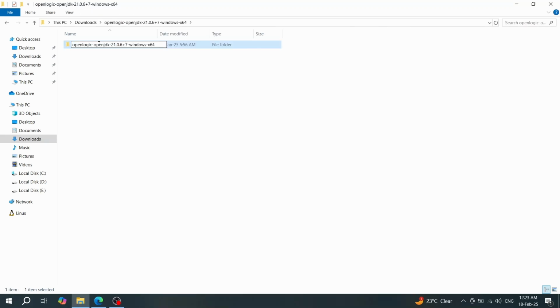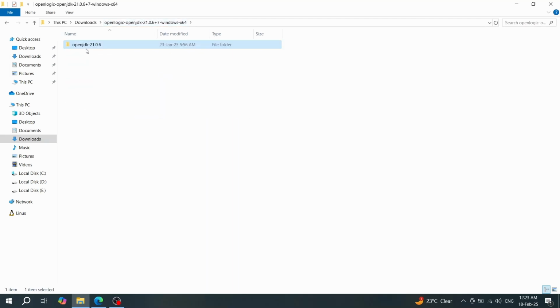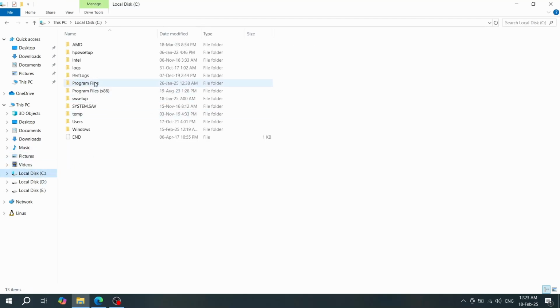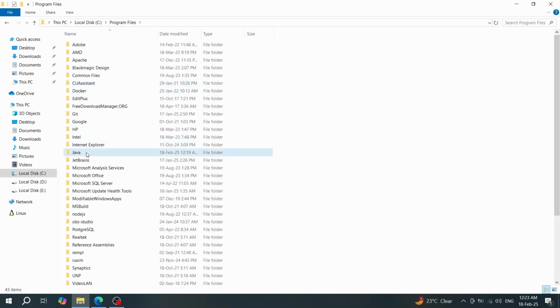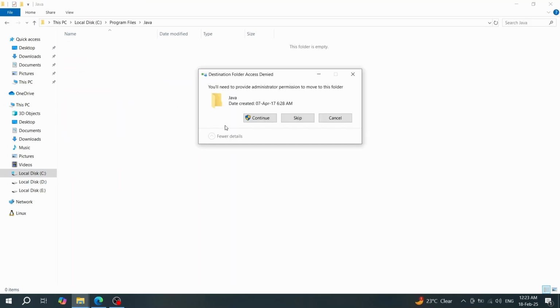rename this to OpenJDK 21. Go inside, all the files are here. Just copy the OpenJDK folder here and paste inside Java. Go to C drive, Program Files, inside Java you can paste it,